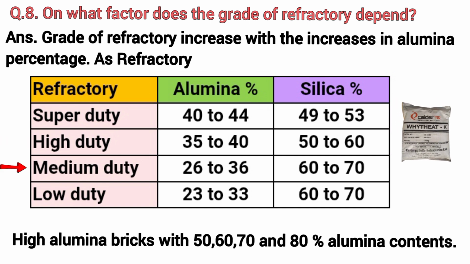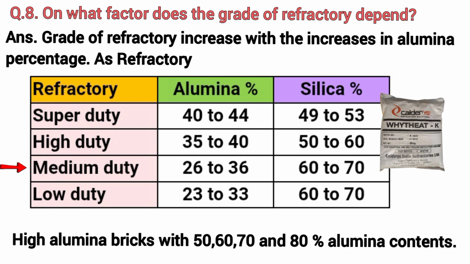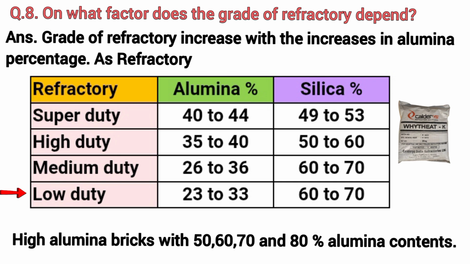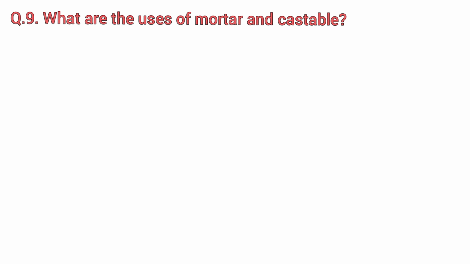Medium duty: 26 to 36% alumina, 60 to 70% silica. Low duty: 23 to 33% alumina, 60 to 70% silica. High alumina bricks with 50, 60, 70 and 80% alumina contents. What are the uses of mortar and castable?